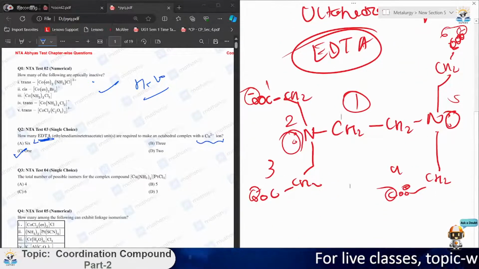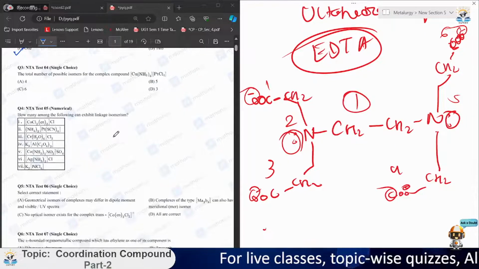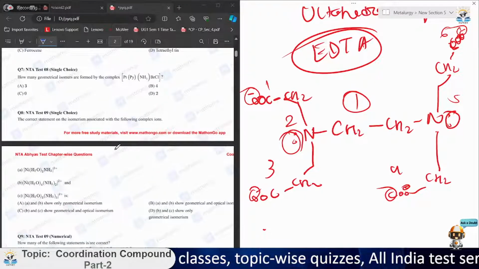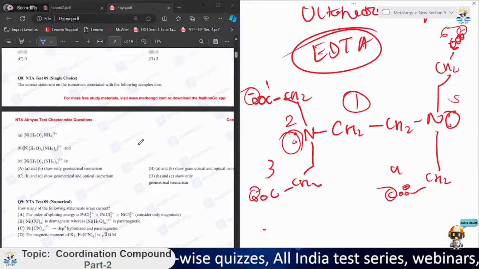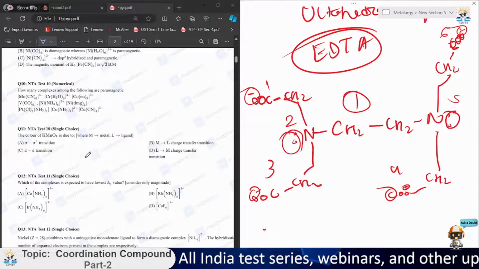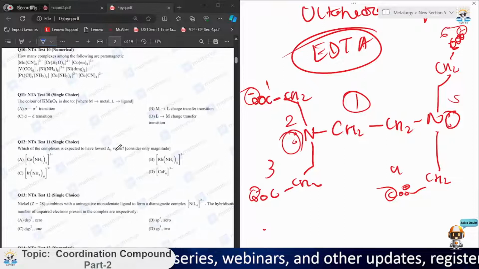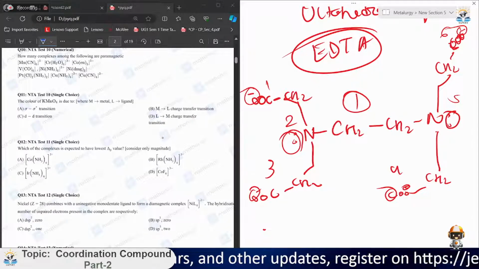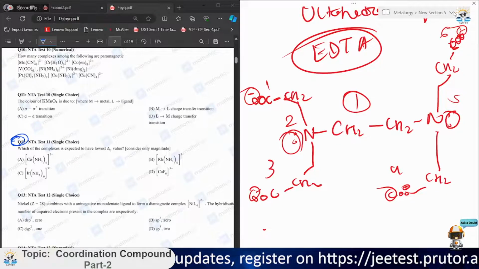Now let's move on to the next question. We will take just important questions. What we have read is understandable clearly. This color I will teach later. Let's see this one: which of the complexes is to have, question number 12? We will see this one. I will take a new page.